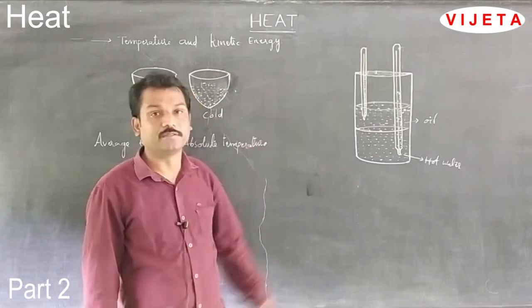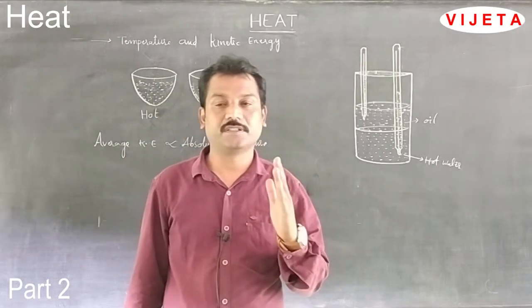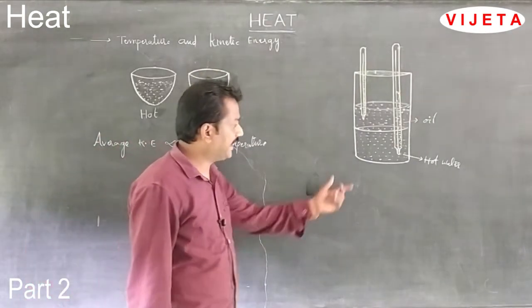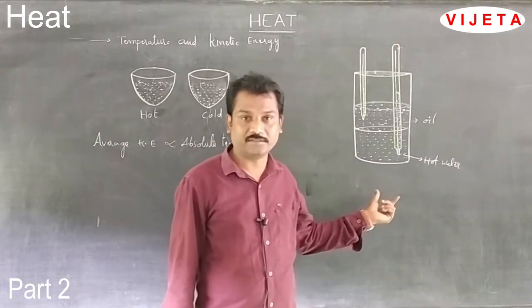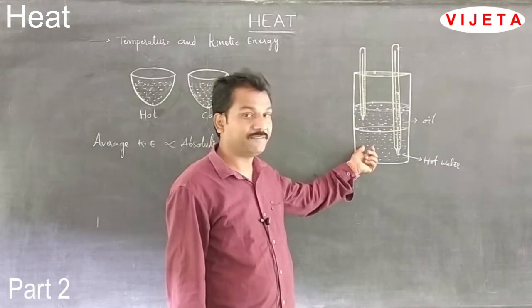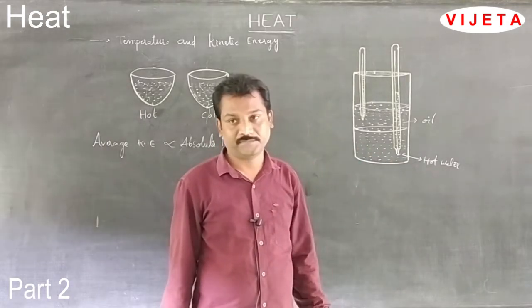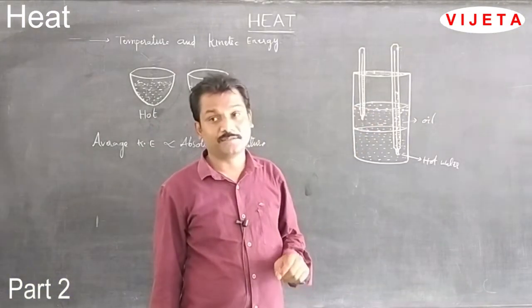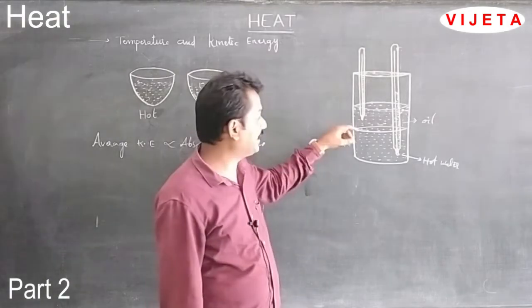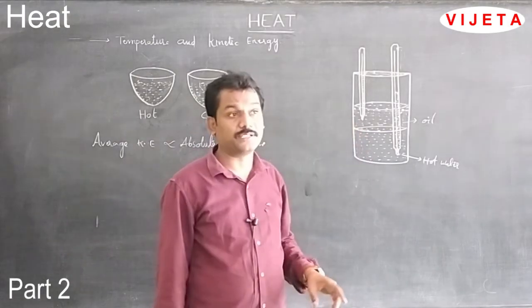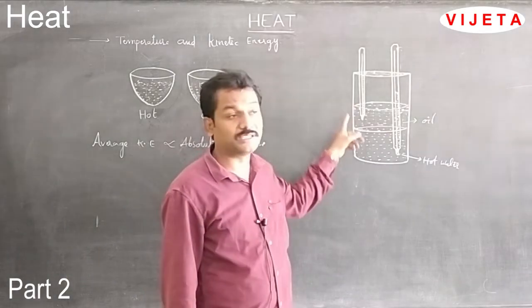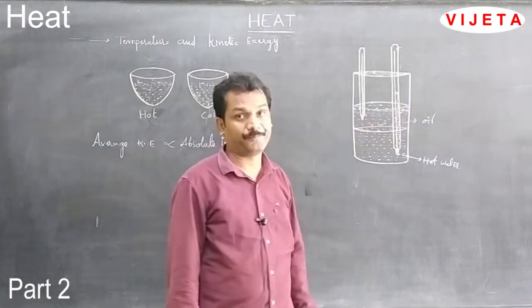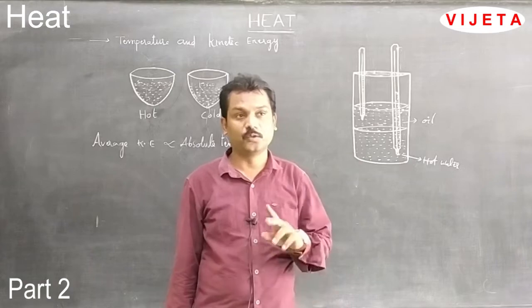Now one more activity we will do to understand the direction of heat travelling from one body to another body. Now take a glass jar. In that glass jar, pour half of the portion with hot water, and on the surface of the hot water pour some oil. Keep in mind the oil should not mix with the water. For that purpose, pour the oil through the walls of the glass jar. The oil must float on the hot water. Now keep a lid which has two holes.